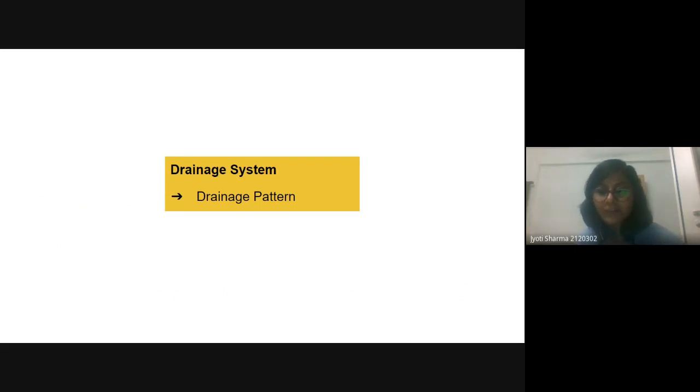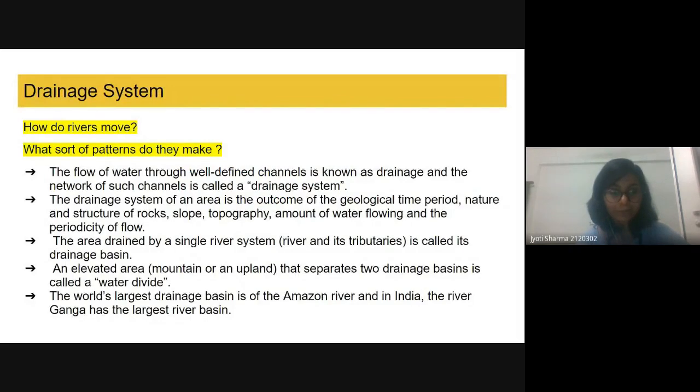Okay, so we have covered two parts. Let's finish the third part very quickly about the drainage system. And in the drainage system, we will talk about the drainage pattern. So in the drainage system, we will talk about two questions: how do rivers move? And the second question is, what sort of pattern do they move in? So before that, we must know what the drainage system is, what the basin is, what the river is. So let's talk about it more.